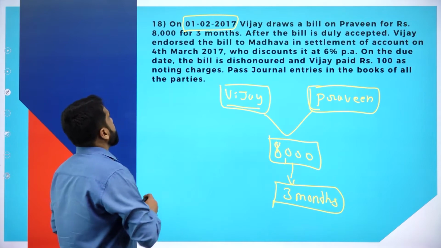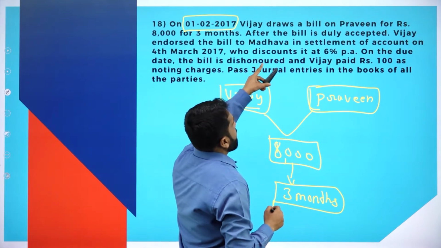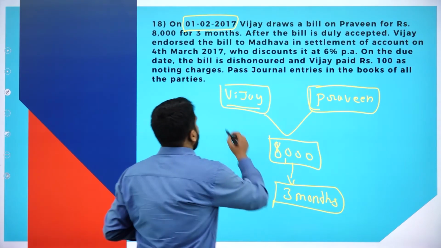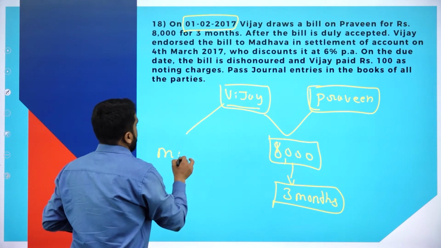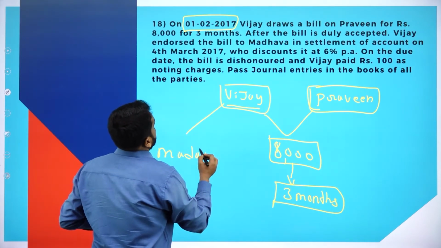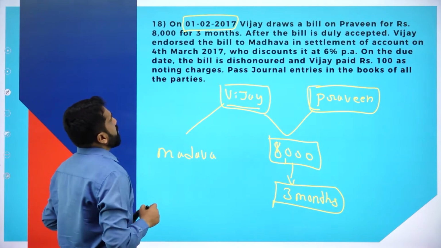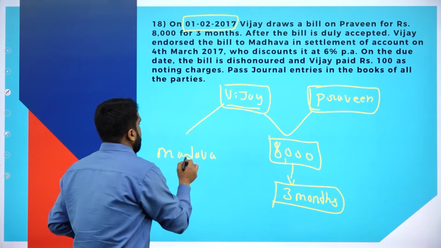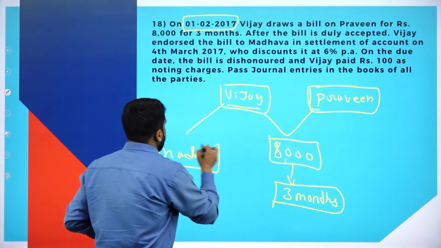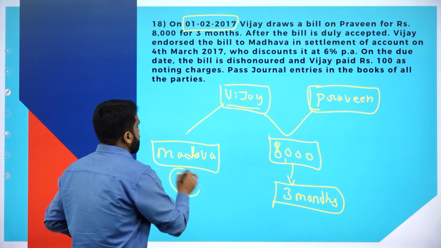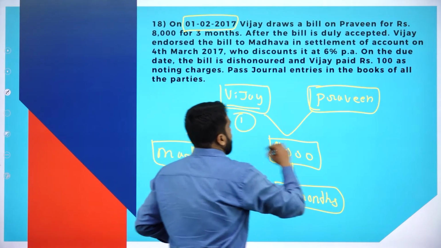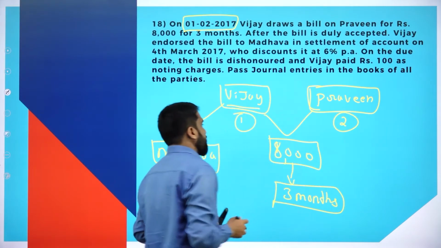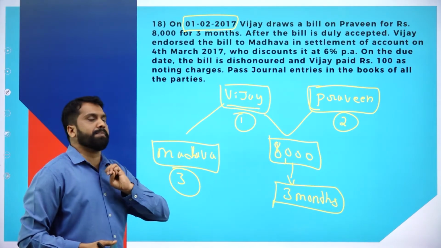Madhava is called the third party in this problem. So we consider this person as the third person. He is the first party, second party, and he is the third person.